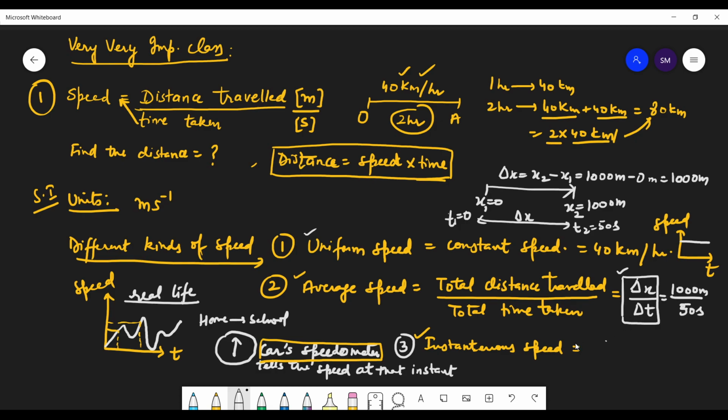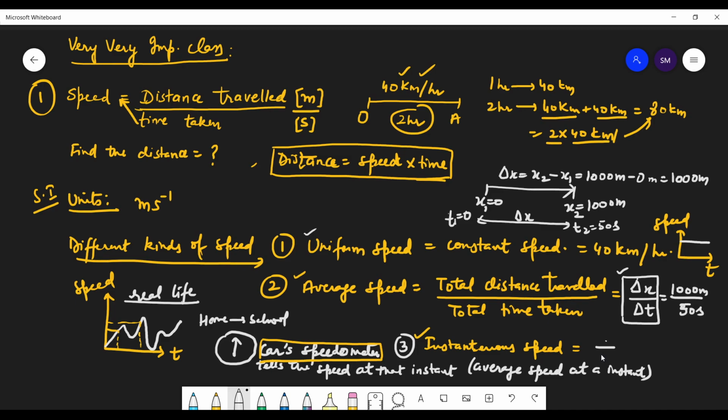Now, what is instantaneous speed? Instantaneous speed means at that instant. So I want average speed at an instant. This is the meaning of instantaneous speed. So instantaneous speed is average speed at an instant. So how shall we calculate it?